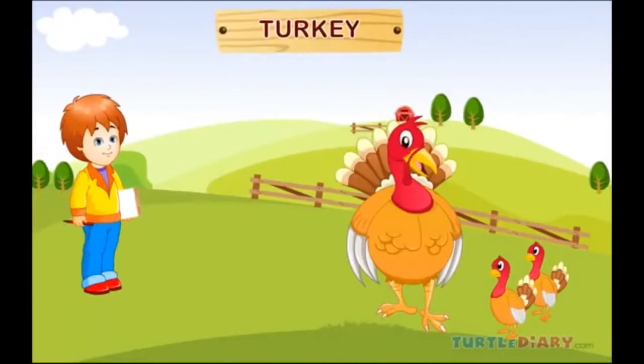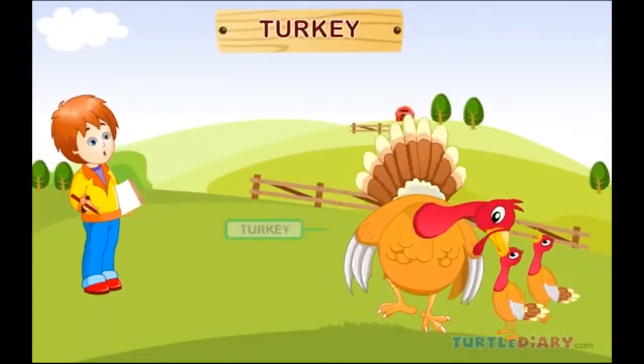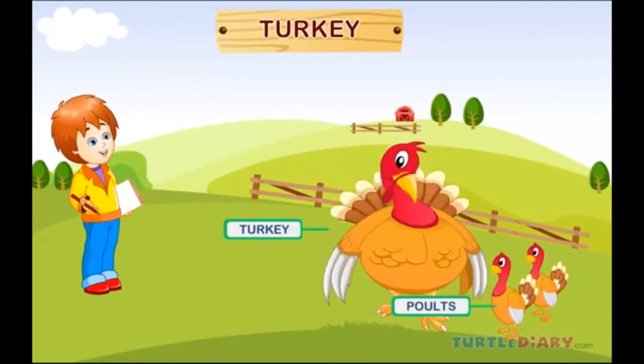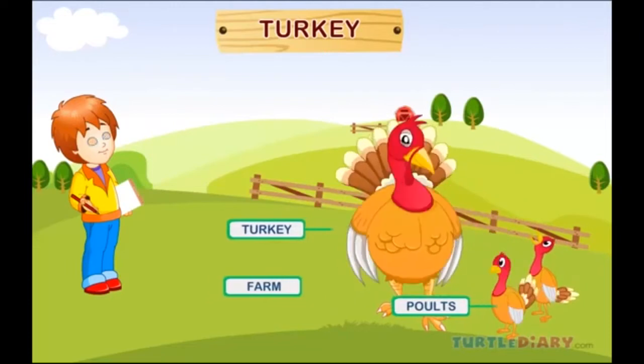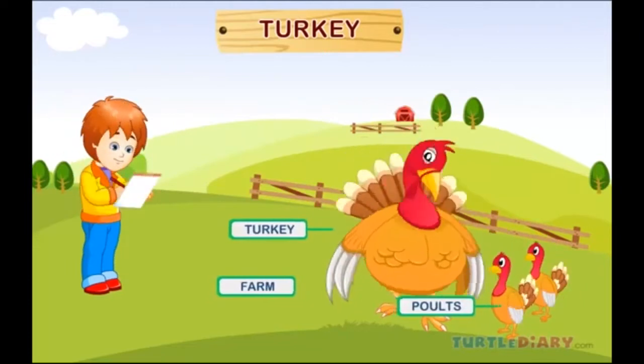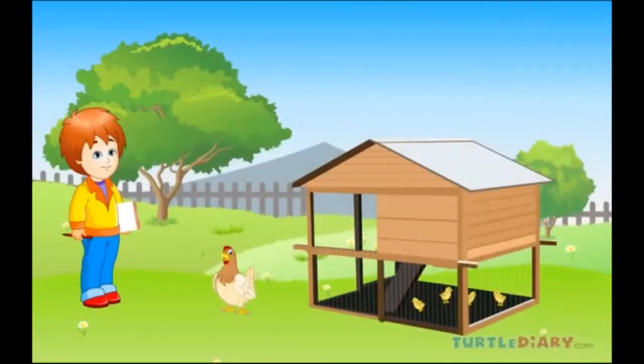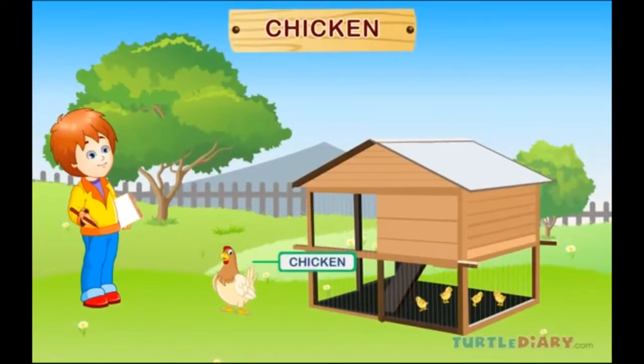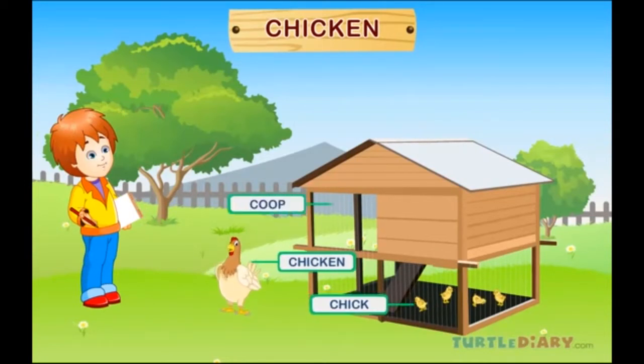Turkey. This is a turkey. Baby turkeys are called poults. Turkeys are raised on a farm. Chicken. This is a chicken. A baby chicken is called a chick. Chickens are kept in a coop on a farm.